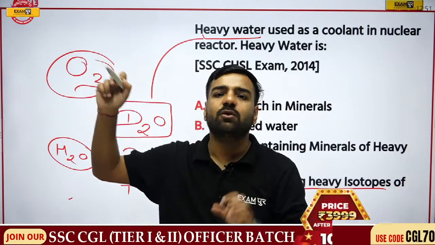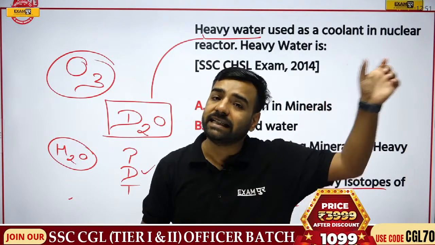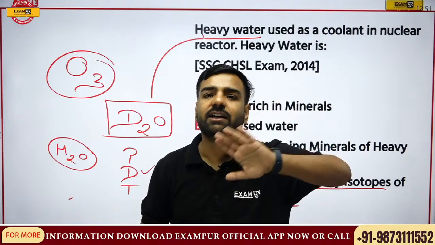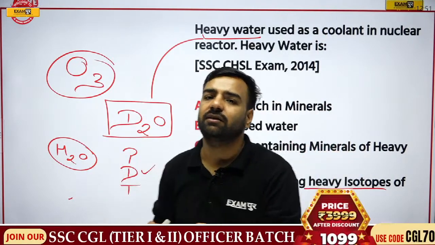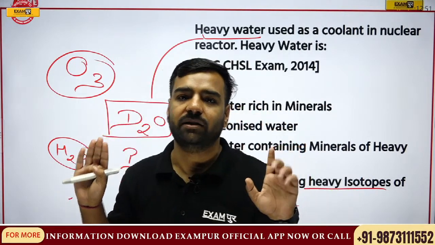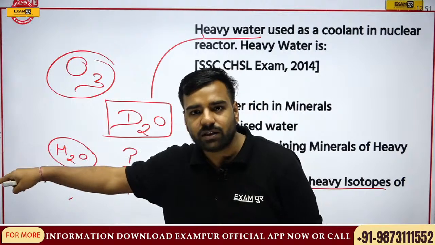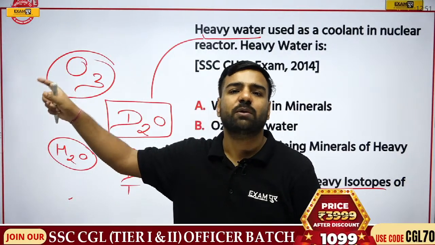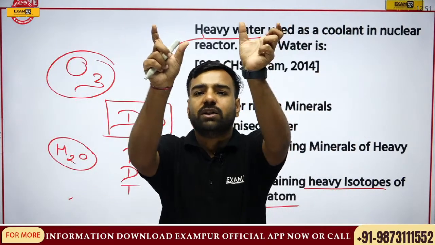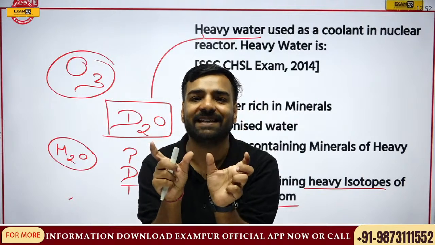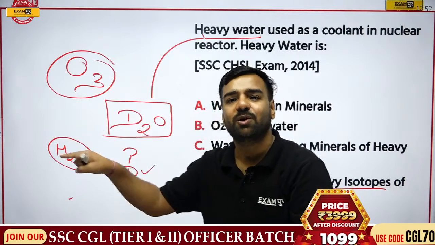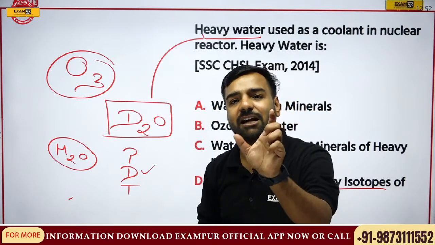Those 18 columns are known as groups, where the 18th column is known as noble gases. We know that they are not going to do any kind of reaction, they are not participating in any kind of bonding. Why? Because their outermost shell is already complete. But why the first group, in which we can talk about sodium, and the 17th group, chlorine? Sodium and chlorine combine and form the NaCl that we eat every day. Why is it formed? We will discuss this same question tomorrow, because tomorrow I will be discussing chemical bonding.